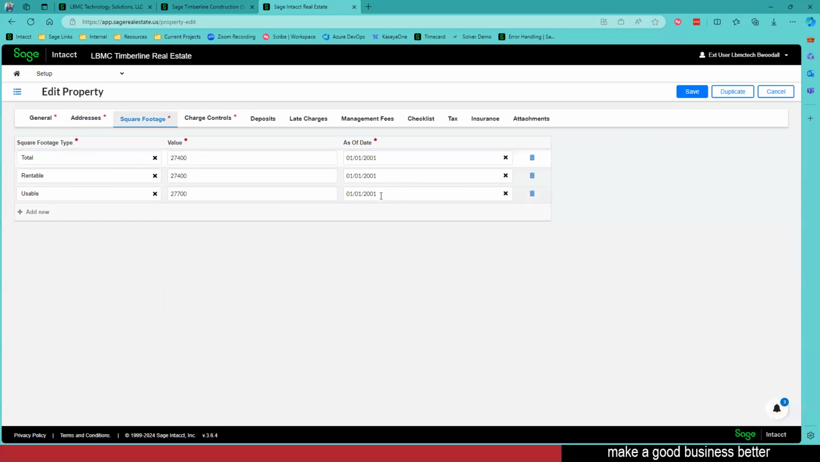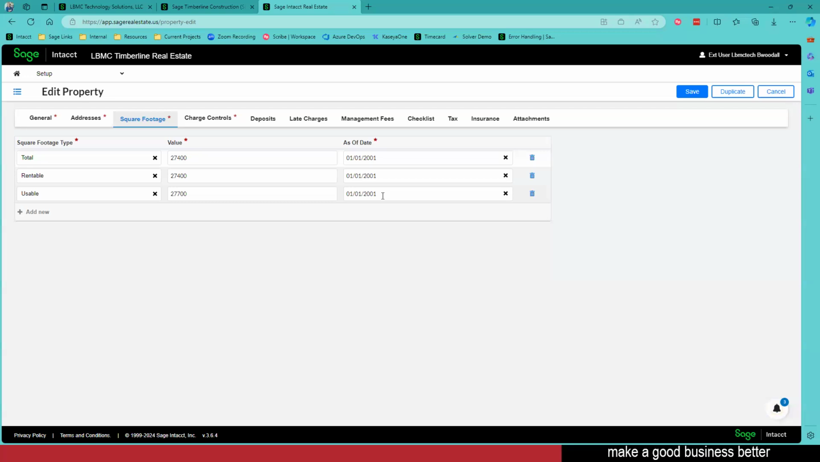Now, you may say, okay, what are the effective dates really for? Let's use a good example: our common areas. The square footage of our common areas could change over time. Maybe we have an apartment building with some smaller common areas, but then over time we added on a gym. My gym is now increasing the square footage for my common area. I need to put in an as-of date there.